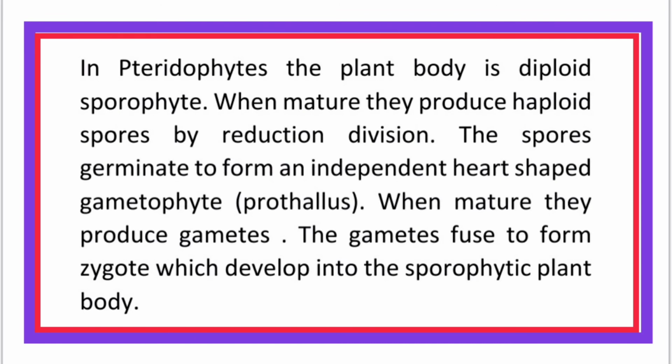In pteridophytes, the plant body is the diploid sporophyte. When mature, they produce haploid spores by reduction division. The spores germinate to form an independent heart-shaped gametophyte. When mature, they produce gametes. The gametes fuse to form a zygote, which develops into the sporophytic plant body.